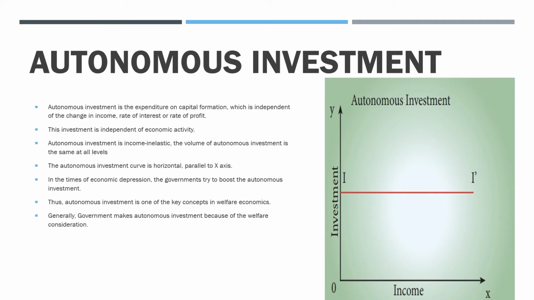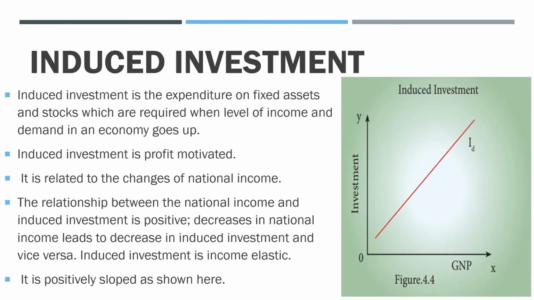Now the autonomous investment curve is horizontal and parallel to the x-axis, because when you measure the income of a nation on the x-axis and investment on the y-axis, since investment is independent of income, it remains the same at all levels of income. During times of depression, the government tries to boost autonomous investment, and thus autonomous investment is one of the key concepts of welfare economics. Also, the government makes autonomous investment mainly to meet welfare considerations.